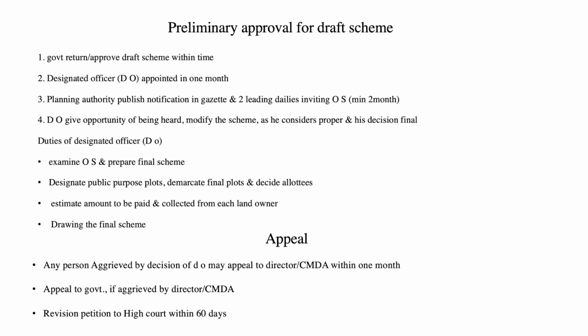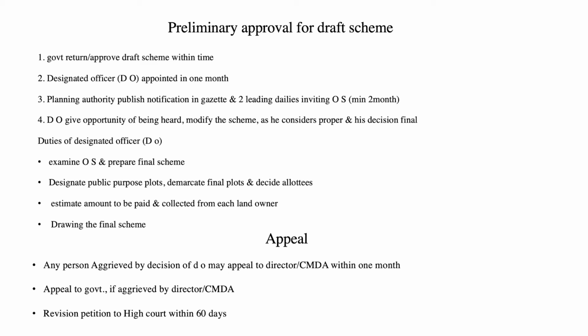Preliminary approval for draft scheme. Government approves the draft scheme within the given time. A designated officer is appointed in 1 month. The planning authority publishes notification in the Gazette and 2 leading dailies within 2 months. The designated officer gives opportunity of being heard and modifies the scheme as he considers proper in his final decision.